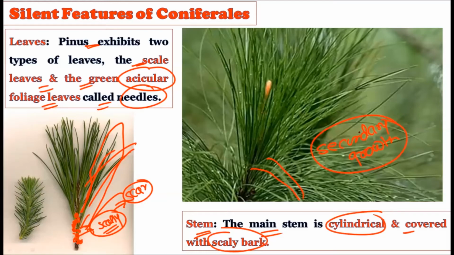Then we have studied how the general morphology of the Pinus is. This general morphology will give you an idea about its habit. After that, we studied how the branches were. After the branches, we studied how the roots are. After the roots, we studied how the leaves are. And after the leaves, we studied how the stem of the Pinus is. All these vegetative characteristics are very, very important, and you should remember them very carefully.